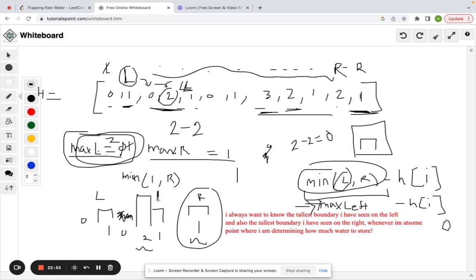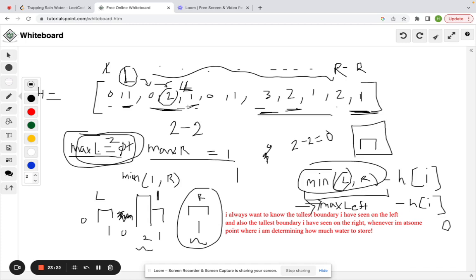And I guess I was a little confused on how this knows for sure at this stage that there's a right boundary that is going to be a minimum of 1. For here, we know our max left.